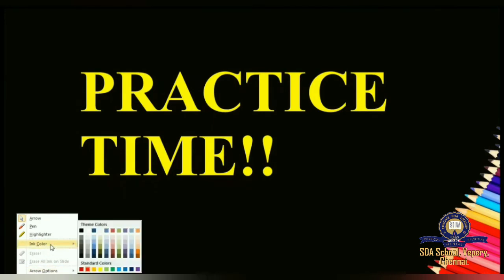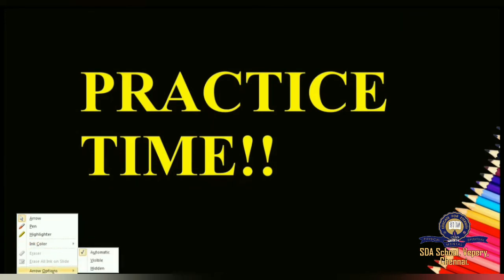And now I don't want ink color. I just want to go to arrow options. Once again, one more option menu is displaying for me here. Visible, hidden. So whatever options I need, simply clicking on that, it will be visible for me. Okay. So now you all understood what is GUI and CUI.